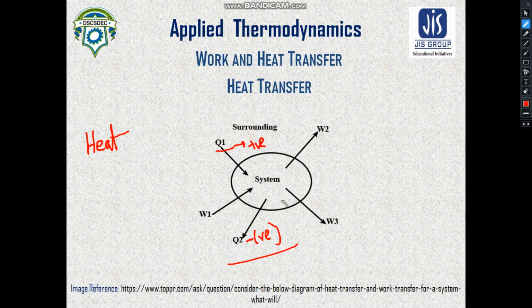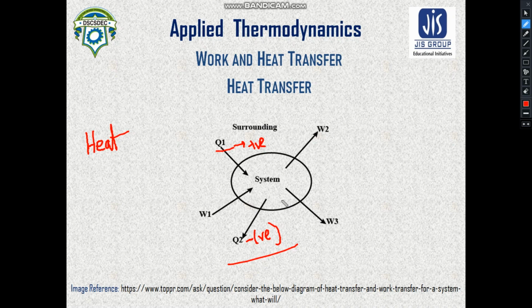Some internal process may go on that is helping the temperature to rise, and obviously the temperature can be increased through the work transfer process also. Now, a process in which no heat crosses the boundary is called an adiabatic process.